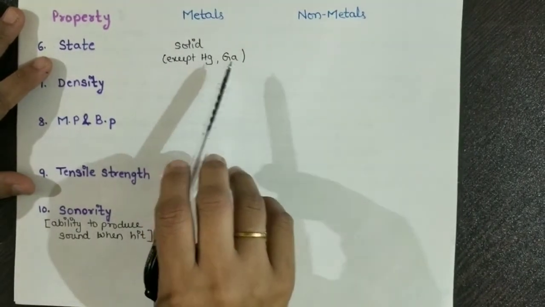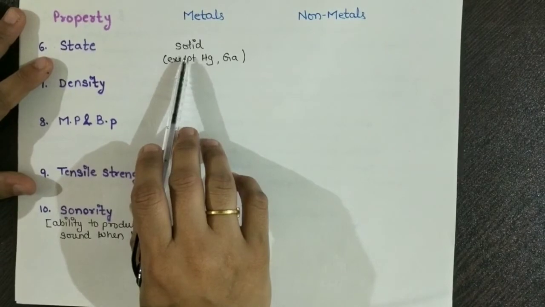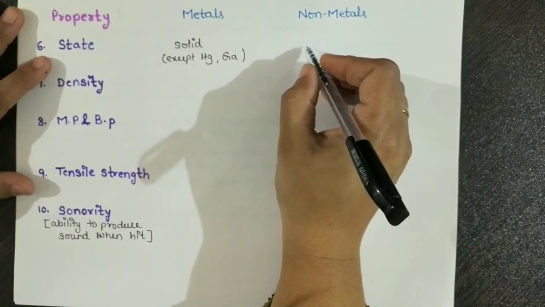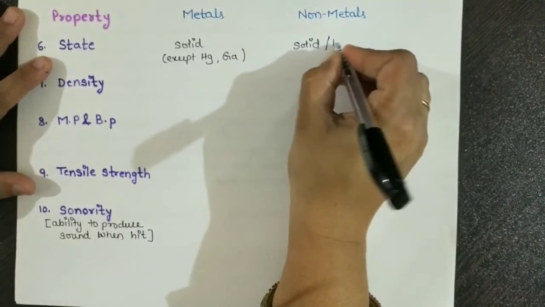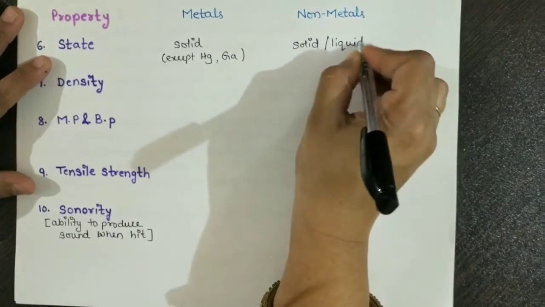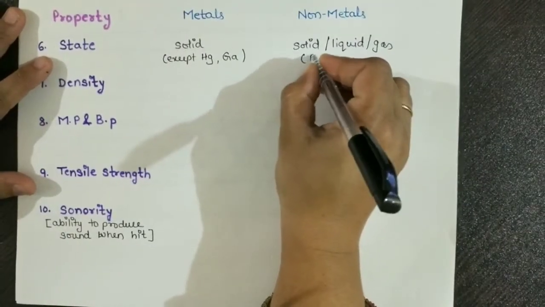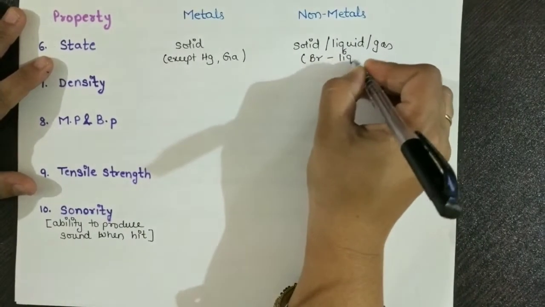Otherwise, except these two metals, all are solid at room temperature. If we talk about non-metals, they may be solid, liquid, or gas, except bromine. Why? Because bromine is found in liquid state.